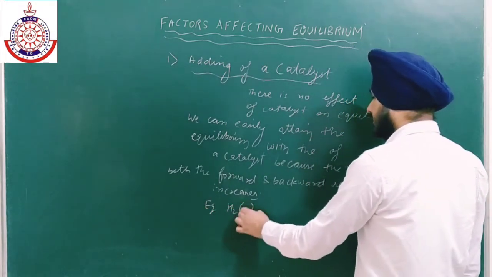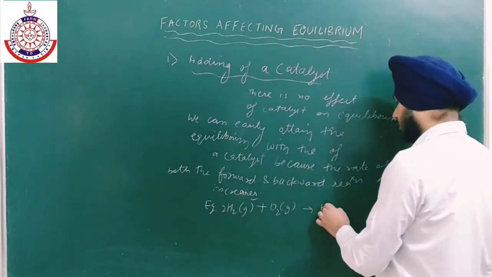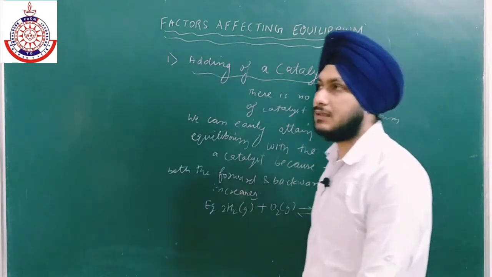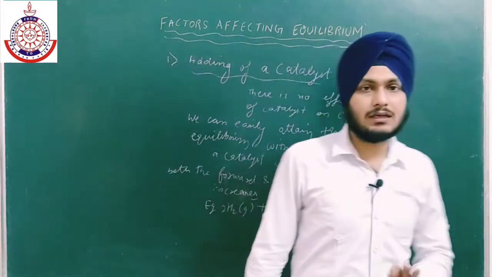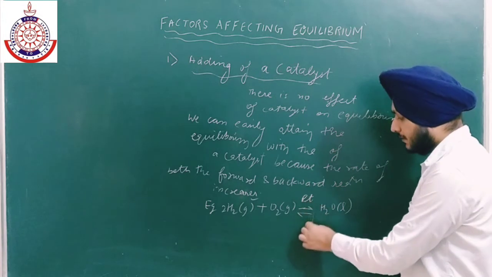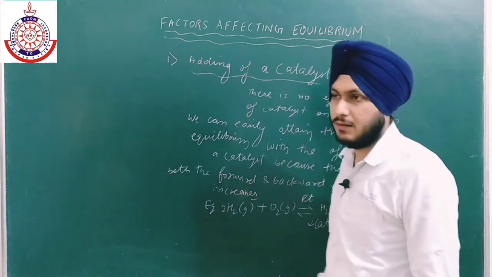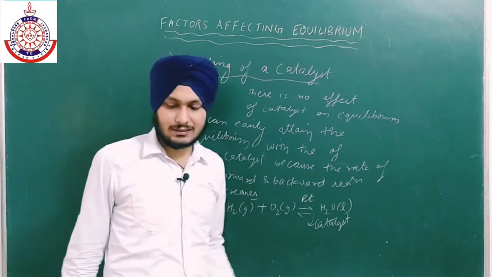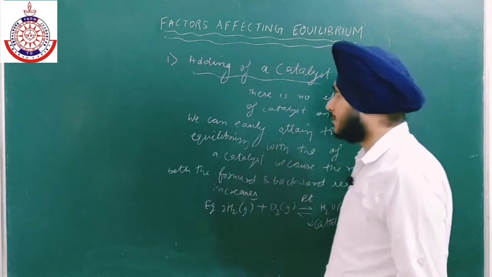For example, if we are adding hydrogen gas to oxygen gas in the ratio 2 to 1 to form water, this cannot be possible. We cannot combine hydrogen gas and oxygen gas to form water without the help of a catalyst. We have to use platinum as a catalyst in order to make water. Hydrogen and oxygen अपने आप कभी भी combine नहीं होते. We have to add some catalyst, that is platinum. So this is the main effect of catalyst. Let us move on to the next factor.